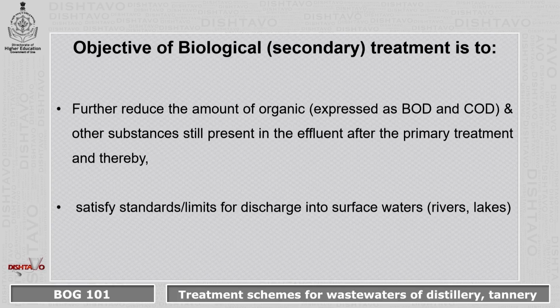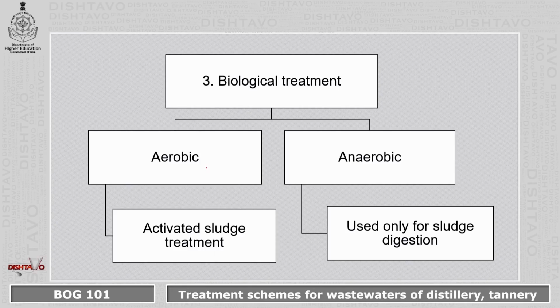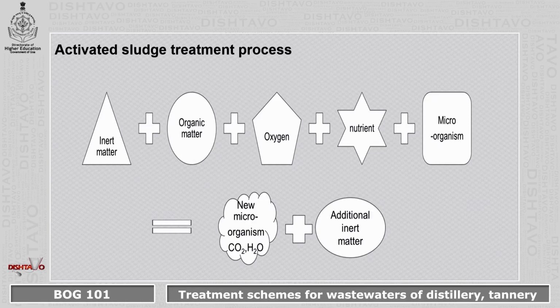The objective of the biological treatment is to further reduce the amount of organic content and satisfy the standards so that it can be discharged into surface water. Biological treatments are aerobic and anaerobic. Aerobic treatment uses the activated sludge treatment, and anaerobic is used only for sludge digestion. Activated sludge treatment utilizes inert matter, organic matter, oxygen, nutrients, and microorganisms. Combined together, they form carbon dioxide, water is released, and new microorganisms are formed. In addition, inert matter is also formed.